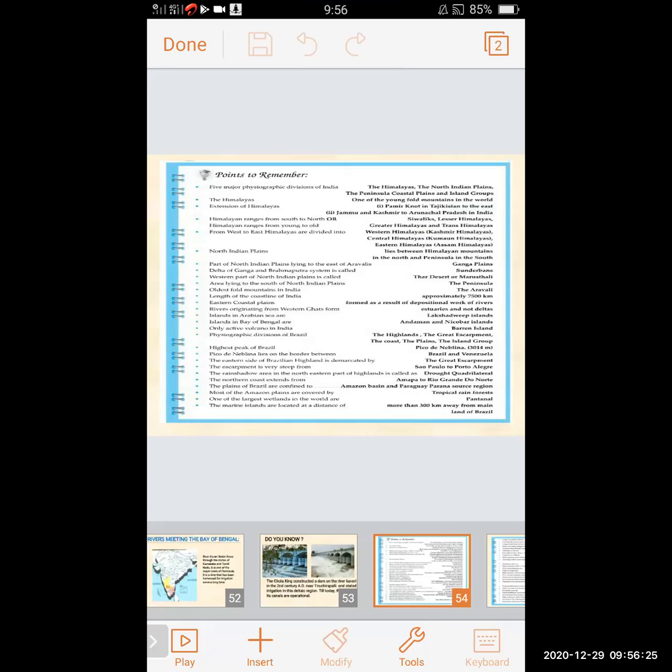Delta of Ganga and Brahmaputra system is called Sundarbans. Sundarbans means deltas of Ganga and Brahmaputra river. They are called Sundarbans.